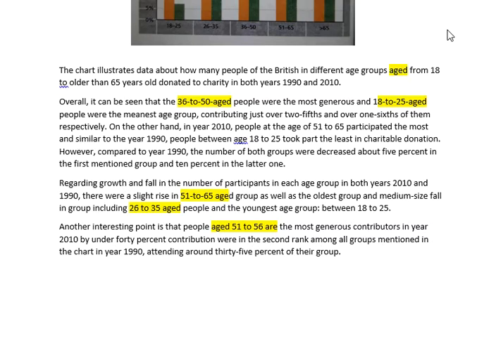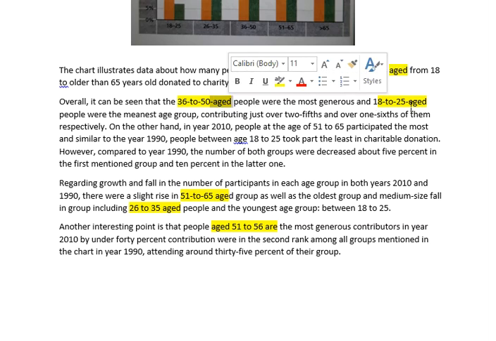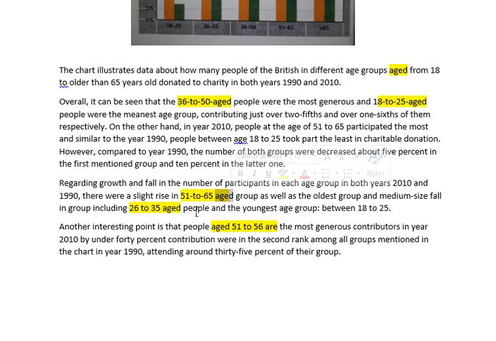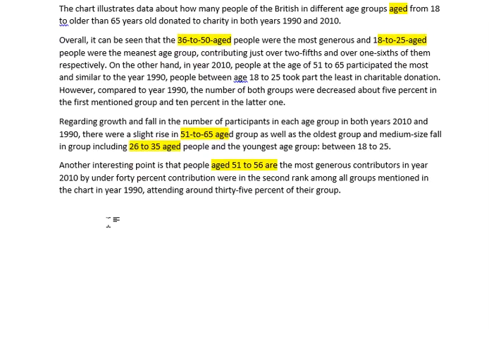Hi everyone, so I'm back again after a very long break, and I was correcting the writing task 1 essay for IELTS when something caught my eye. I realized that in this essay, the word aged has been repeated a lot. As you can see, it has been repeated a lot. And I decided to talk about how to talk about age.